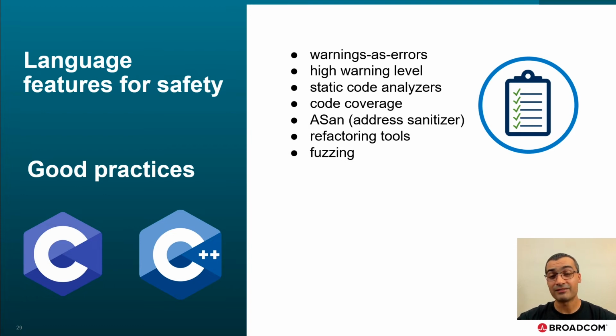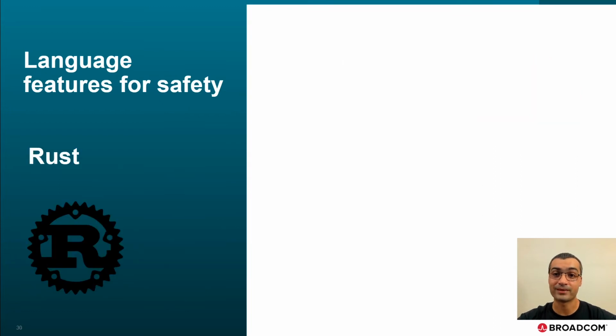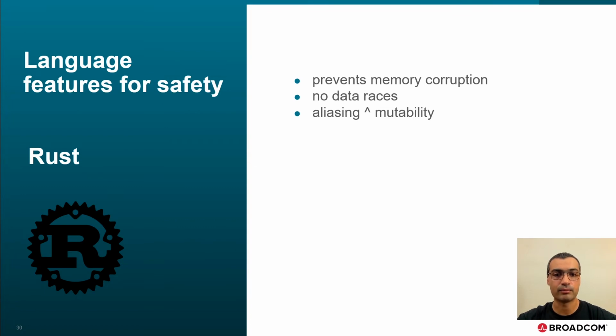Now, only if there would be a better way to describe programs using a language that prevents most of the common problems. And in comes Rust. The language is designed around the idea of preventing memory corruption and concurrency issues. One of Rust's core rules is that aliasing and mutability are mutually exclusive. Lifetimes can be explicitly expressed in interfaces and no undefined behavior is allowed.